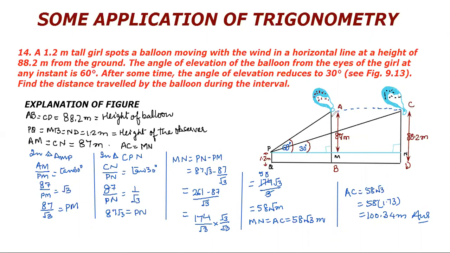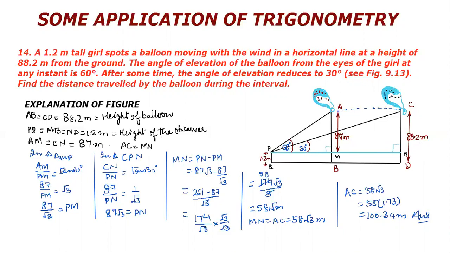So if I apply trigonometry in this triangle, this is known, so the unknown side will be MP. I will be able to get it. And if I apply in CNP, the unknown side is PN. So I'll be able to calculate PN. So if I subtract PM from PN, I'll be left with MN and MN is equal to AC. So this way we will move to calculate the desired distance. Now let's start with triangle AMP.